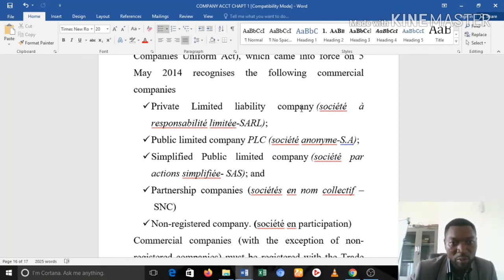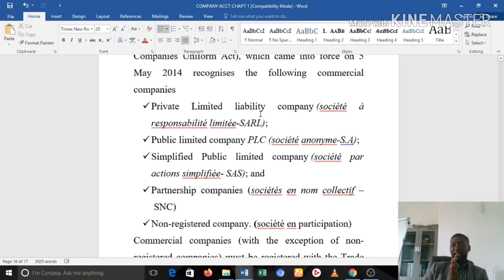Again, to emphasize a bit about the private limited liability company, it's a company that can also be formed by 2 or more persons. It has limited liability, that is to say the shareholders are liable for the debts of the company only to the extent of the capital that they have actually contributed to the company. In the private limited liability company, they have a minimum nominal value, which is 5,000 francs per share. They have a minimum capital, which is 1 million. Okay, and they must also go through a notary, have an articles of association before they can be created.